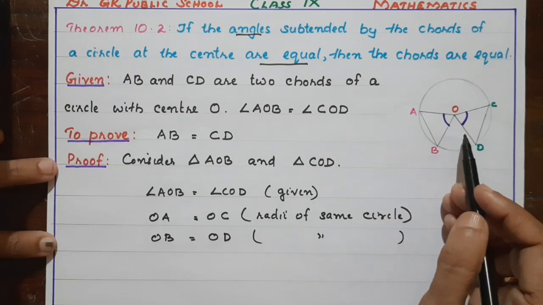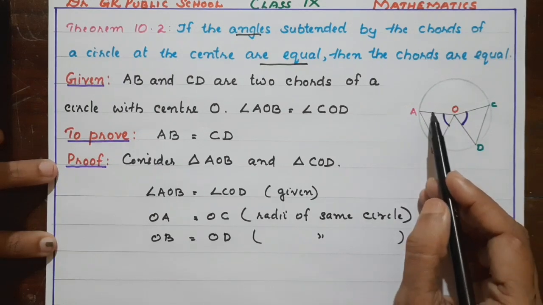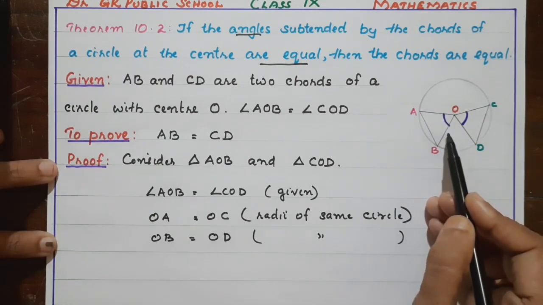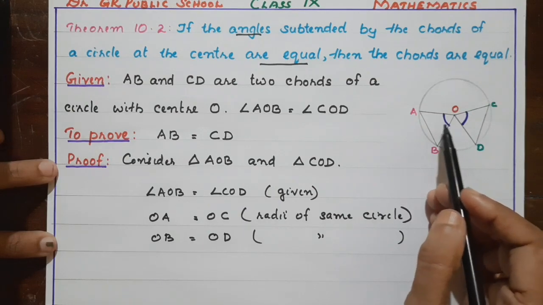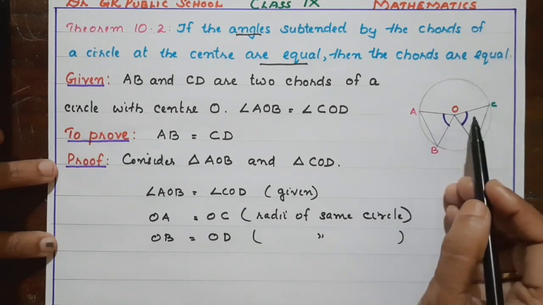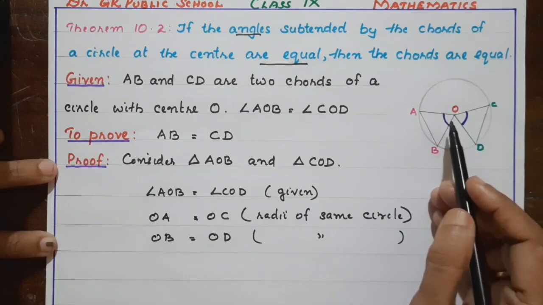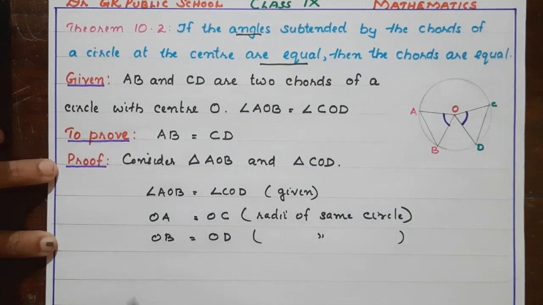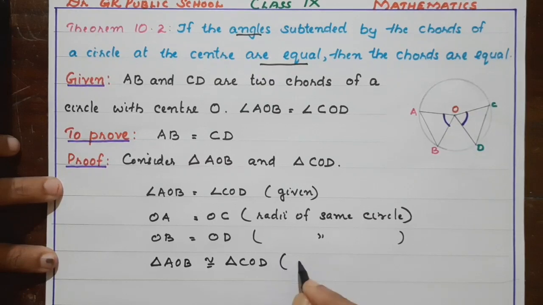So which criteria can be applied? Side, angle, side. So by applying SAS criteria, we can say the triangles are congruent. So triangle AOB congruent to triangle COD by SAS criterion.